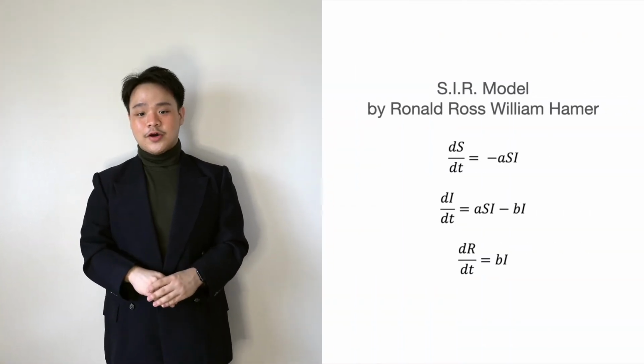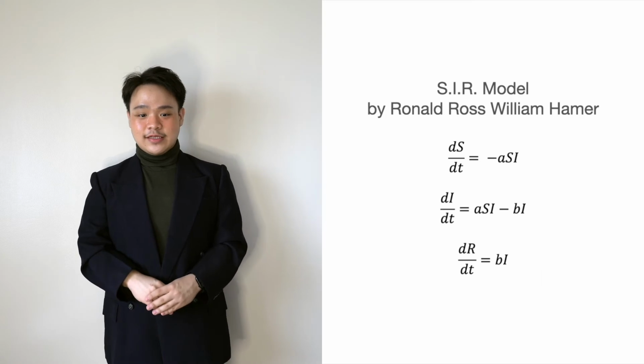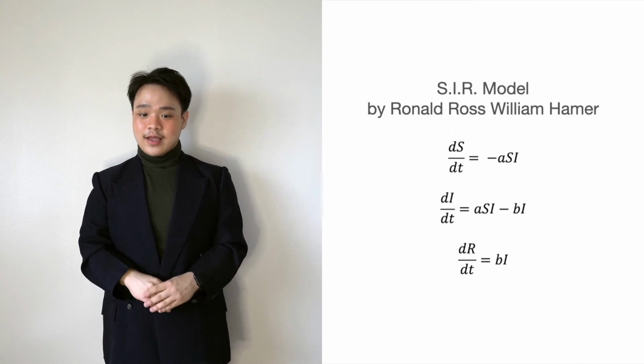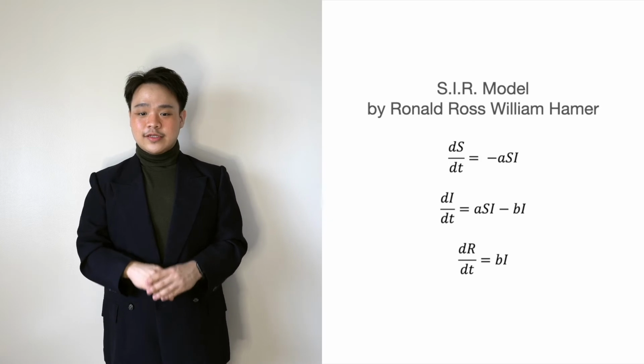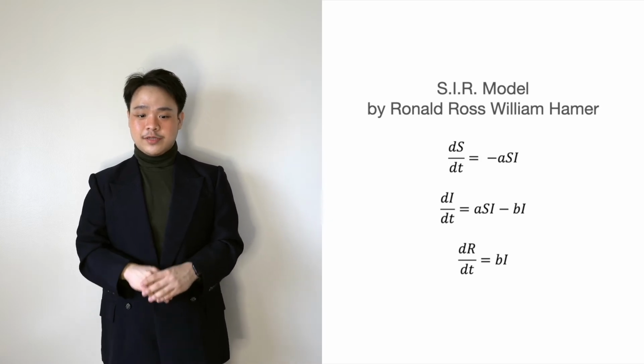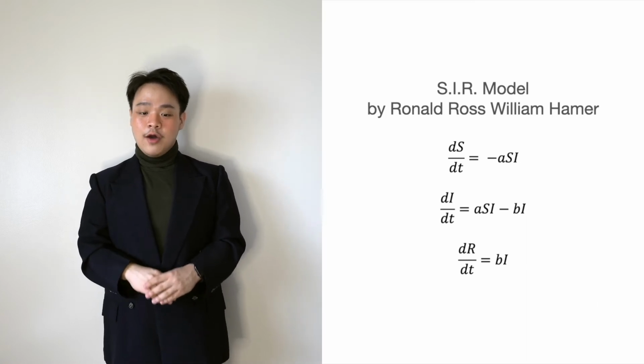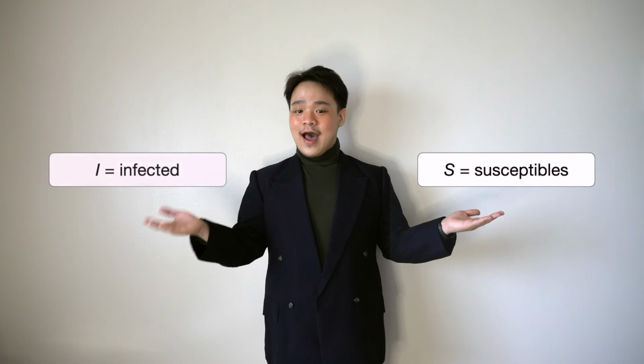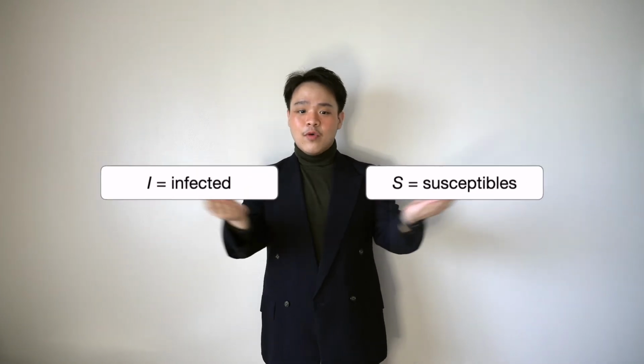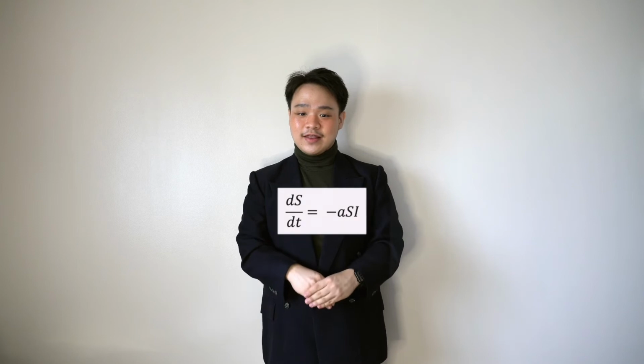others with it. In the system of differential equations we saw a while ago, dS over dt then represents the change in the number of susceptibles with respect to time, dI over dt denotes the change in the number of infected individuals with respect to time, and dR over dt represents the change in the recovered population with respect to time. dS over dt is equal to negative a times S times I for the reason that the more interactions the susceptible population, as represented by S, has with I, or the infected population, the more it is likely for the susceptible population to get infected.